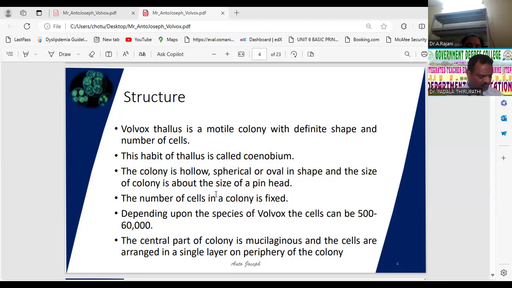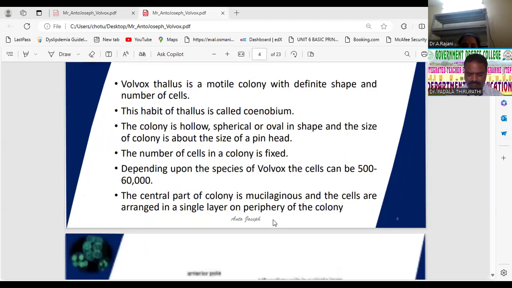The best example: 500 to 1,000 cells in Volvox aureus. This is important, in case a question is asked about different species names and how many cells are present. Volvox aureus has 500 to 1,000 cells. Volvox globator has 15,000 to 20,000 cells, according to species. You can memorize these two. And coming to the coenobium, the cells remain in a single layer towards the periphery, and one gelatinous sheath is present.